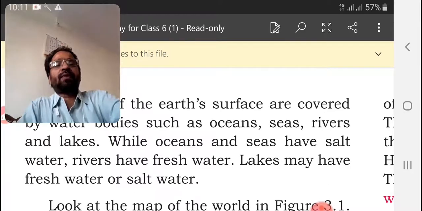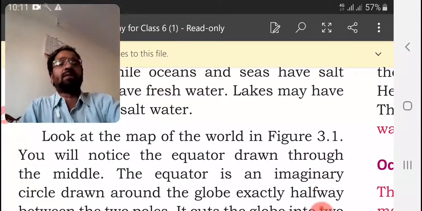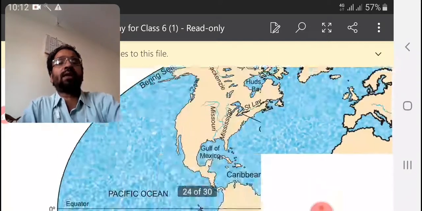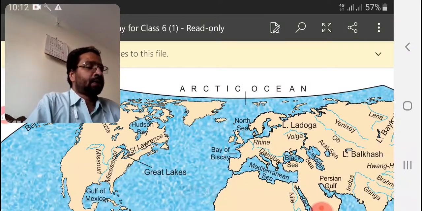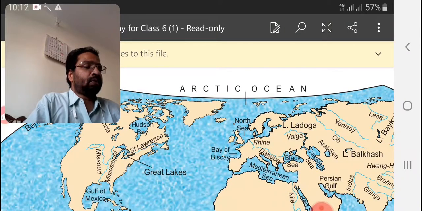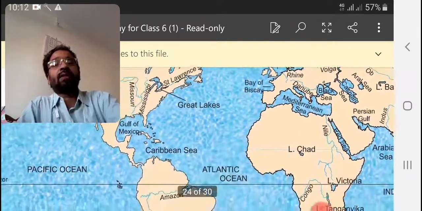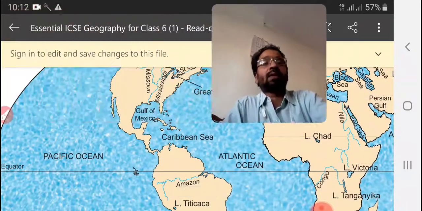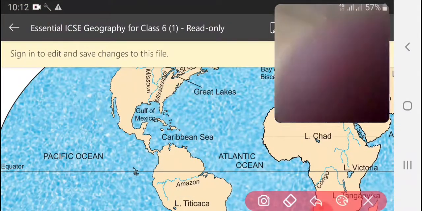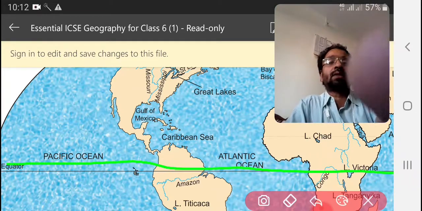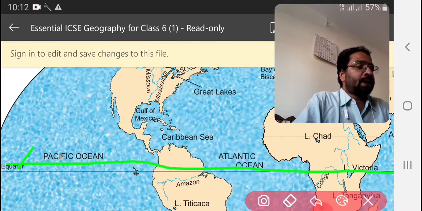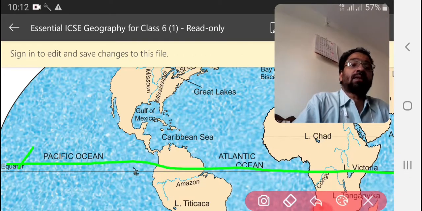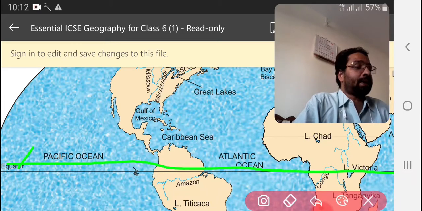Look at the map of the world in figure number 3.1. You will notice the equator drawn through the middle. We can see the equator here in the middle. I think you have seen it. The equator is an imaginary line, as we learned in previous lessons.